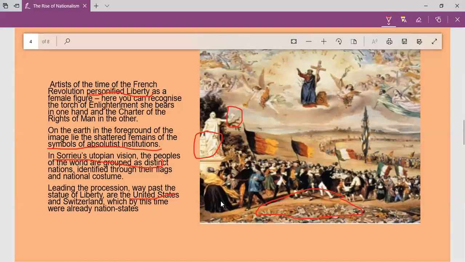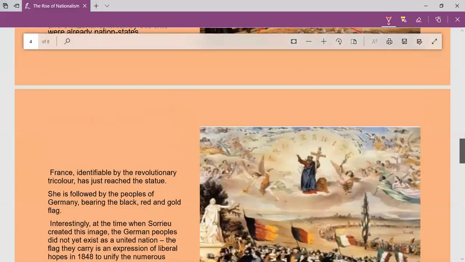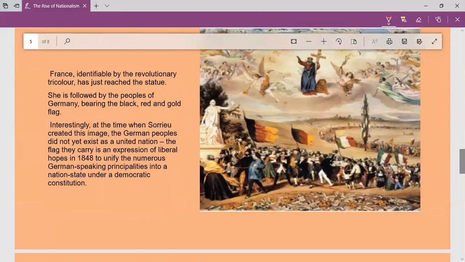Then Switzerland, already a nation state, so you cannot see their flags. Next, you can see France with the tricolor, which has just reached the Statue of Liberty. In the year 1789, they became a republic, and they just reached the Statue of Liberty.